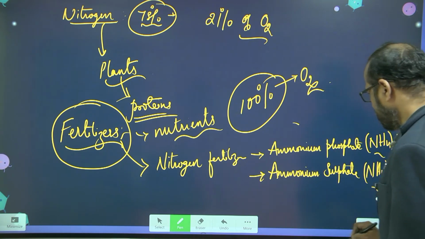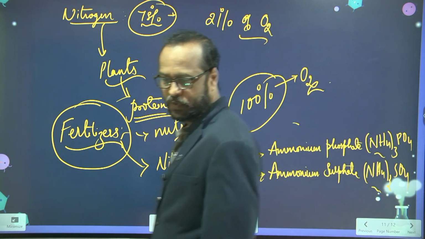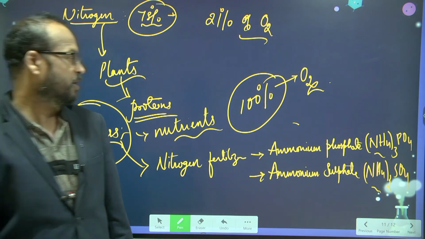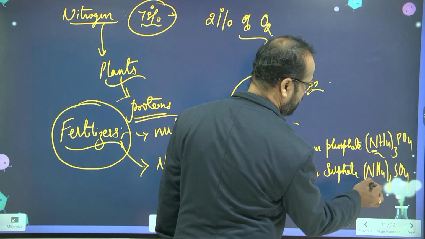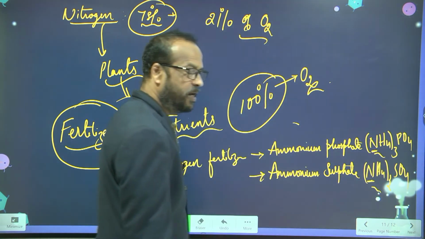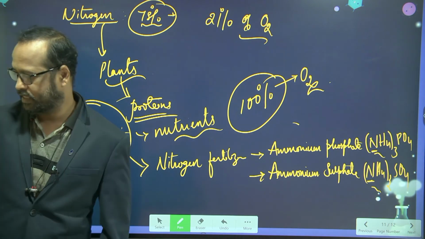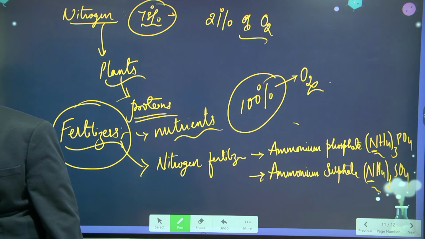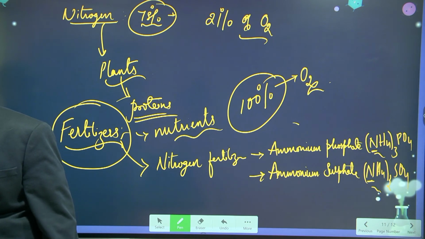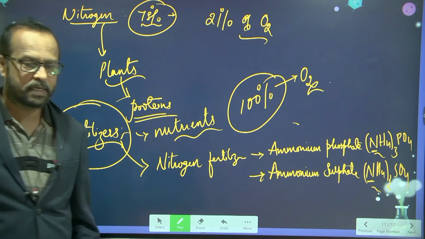So these are the formulas for ammonium phosphate and ammonium sulfate. So in ammonium what is there? N. Here also N. N stands for nitrogen. Is this clear to you?